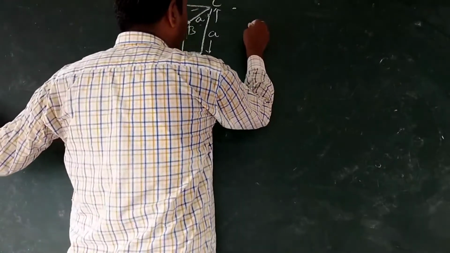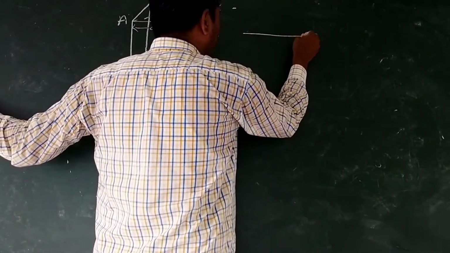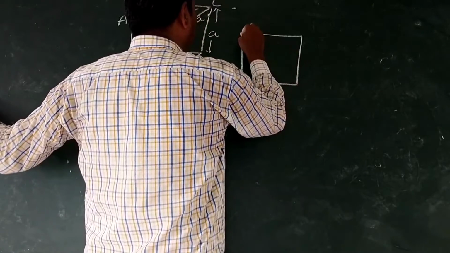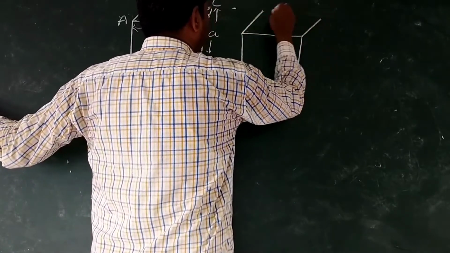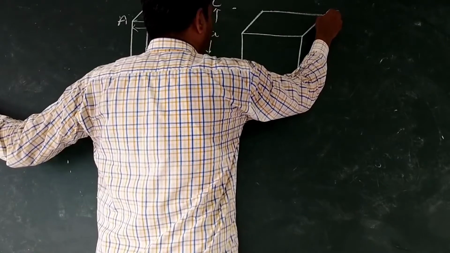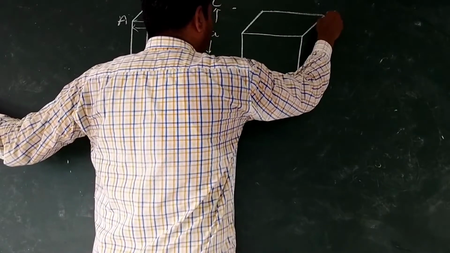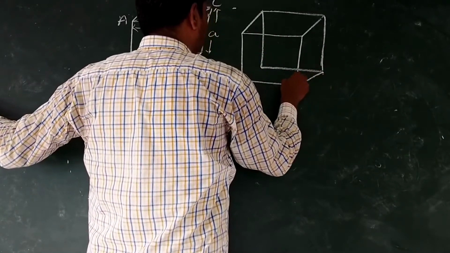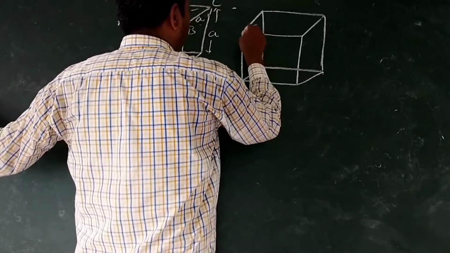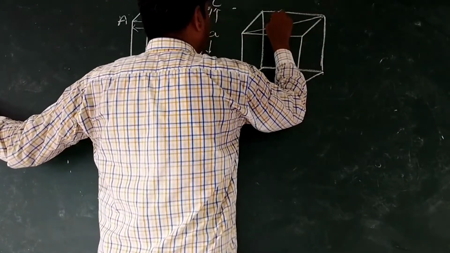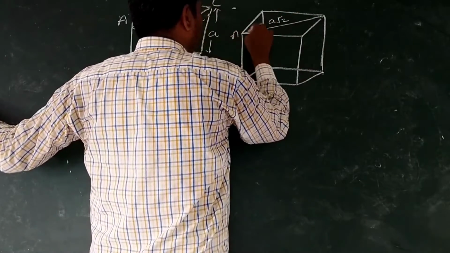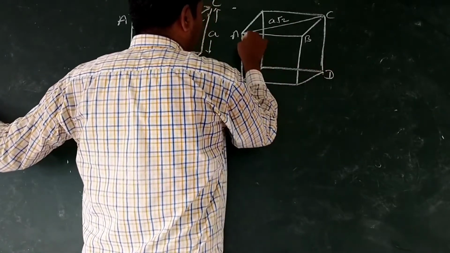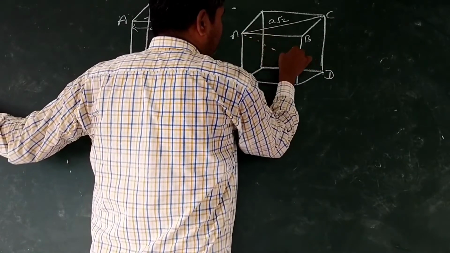In another case, a under root 2, a, A, B, C, D. Now let us consider another triangle.